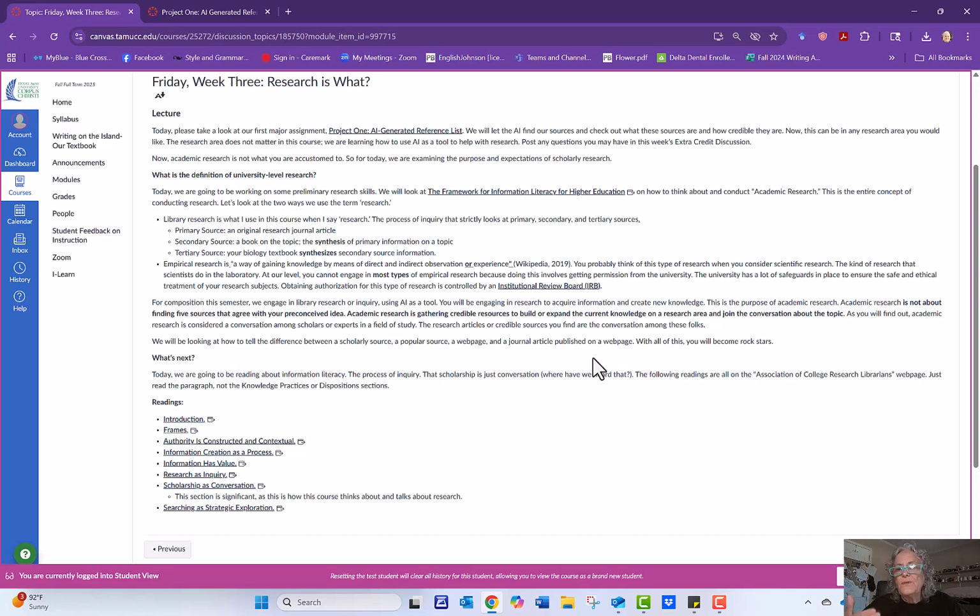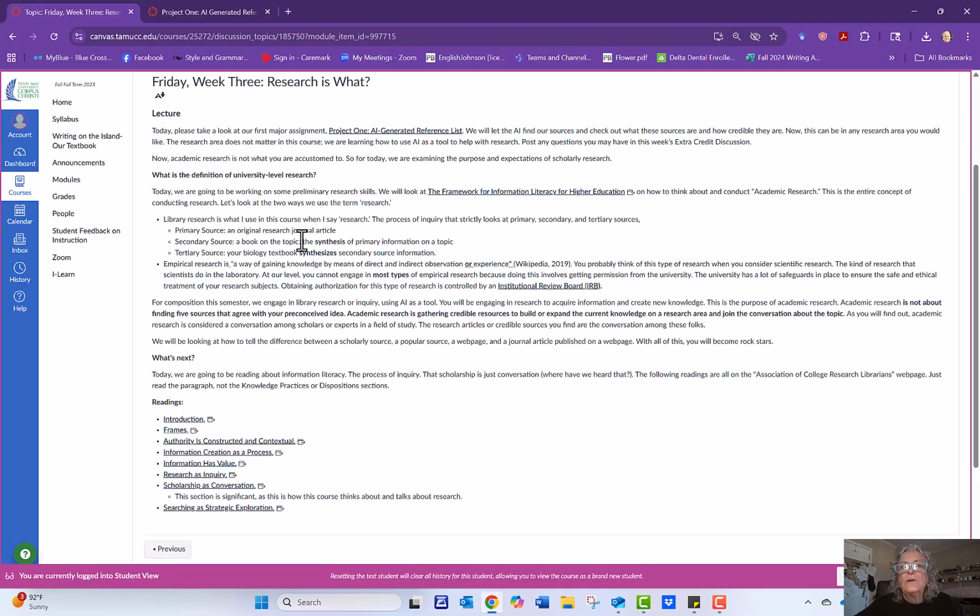They do an experiment, they look at the results, and then they write up the results, or it's a direct or indirect observation of something. We're not doing that, because to do that really at an academic level, you have to get approval from the Institutional Review Board. It keeps track of this because you have to protect all the vulnerable subjects. Okay, so we don't do that.